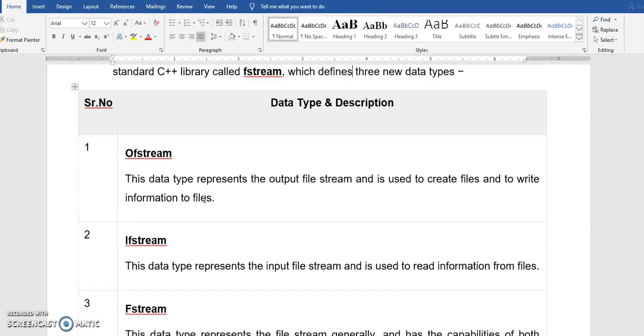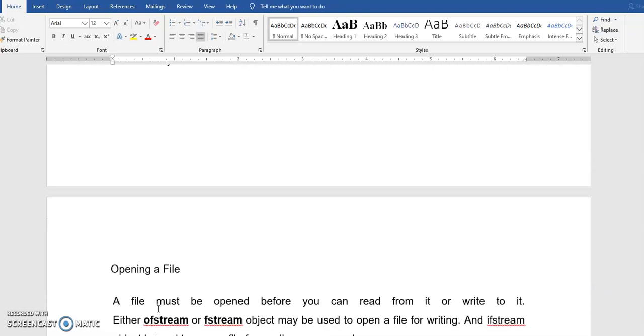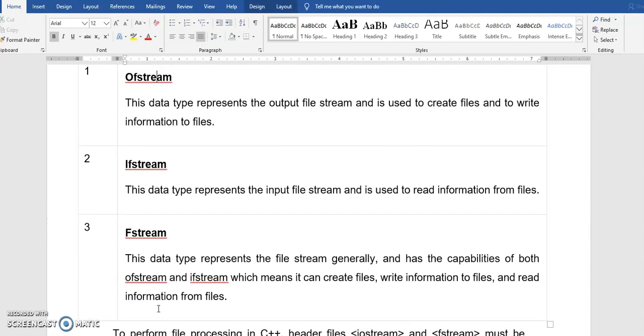So output file stream enables us to write into the file. Is it clear? If I want to write to the file, then I should use ofstream. If I want to read but I cannot write to the file, then I should use ifstream. So if I want both, then I can use fstream. That is, both read as well as write is possible in fstream. This data type represents the file stream and generally has the capability of both ofstream as well as ifstream. That is, it can create files, write information to the files, and then read information from the files.